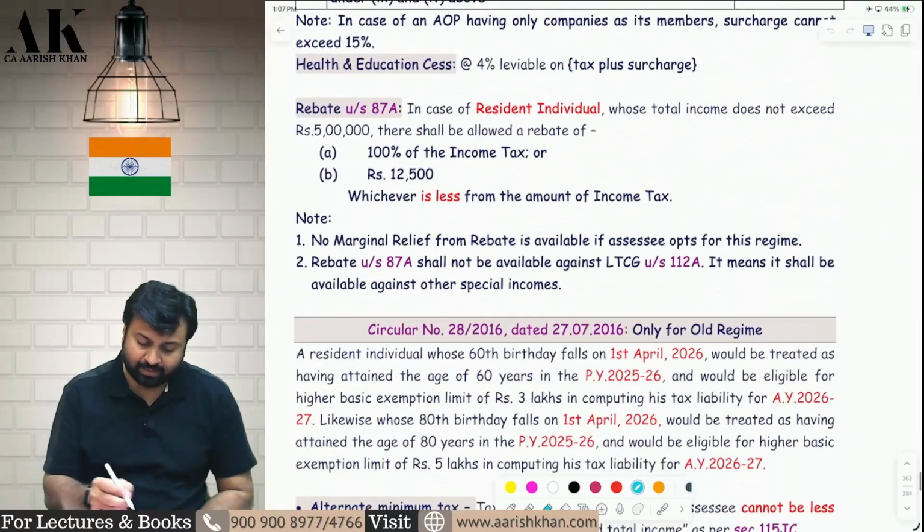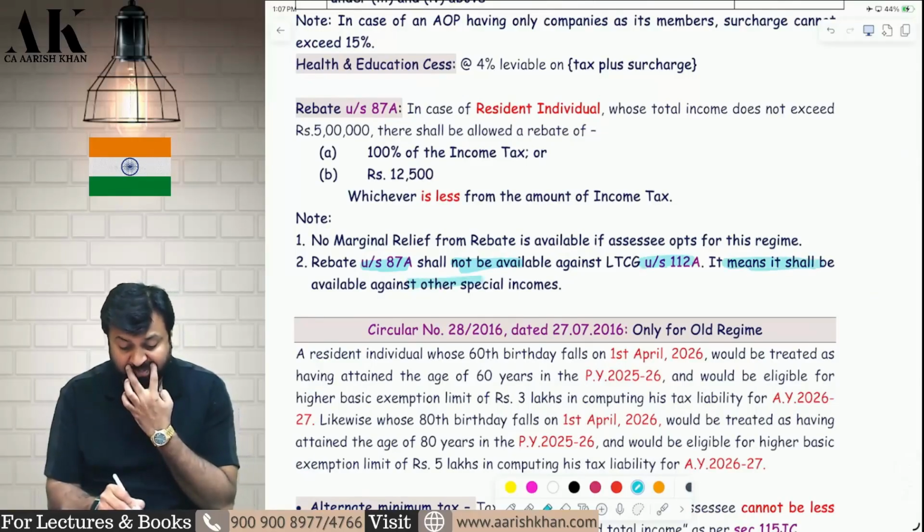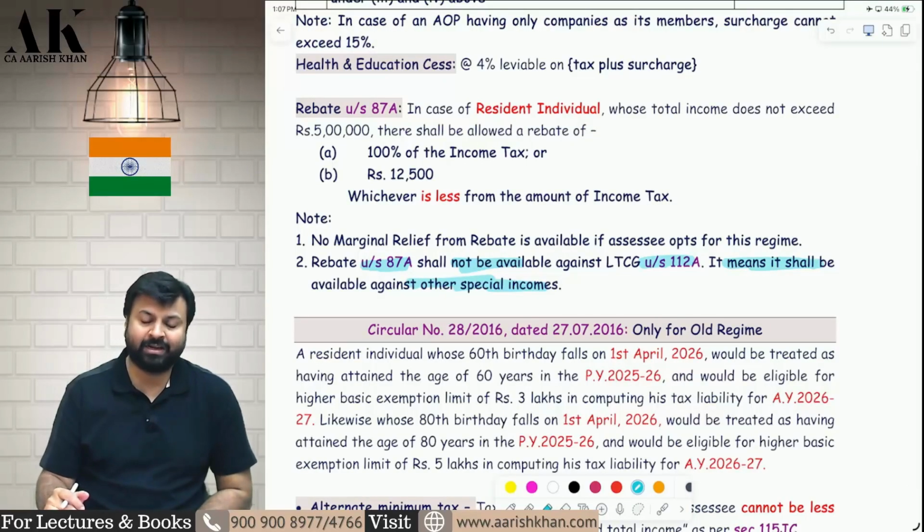So in old regime I have written: rebate under 87A shall not be available against 112A. It means it shall be available against other special income. Very important line.